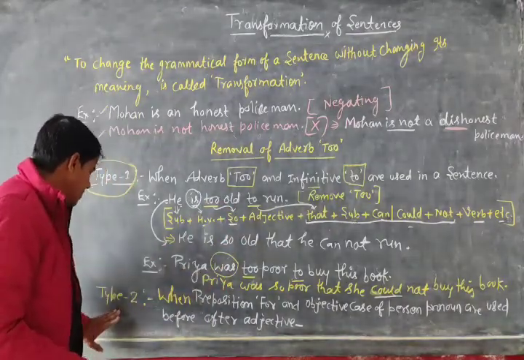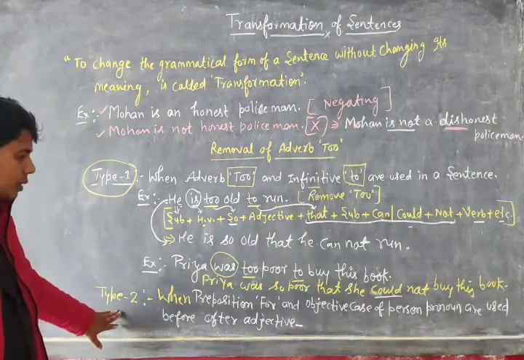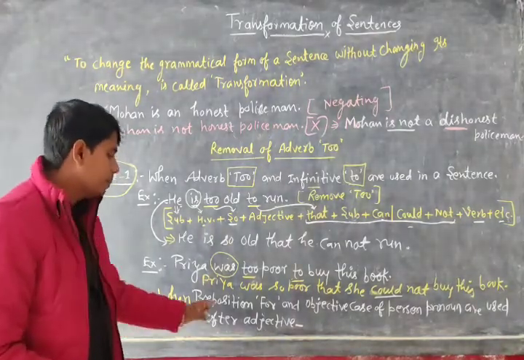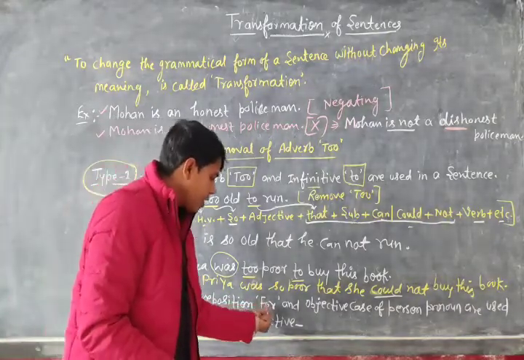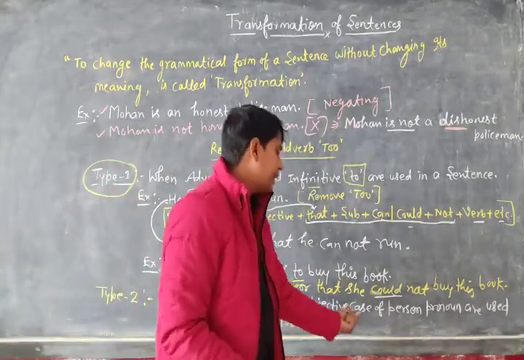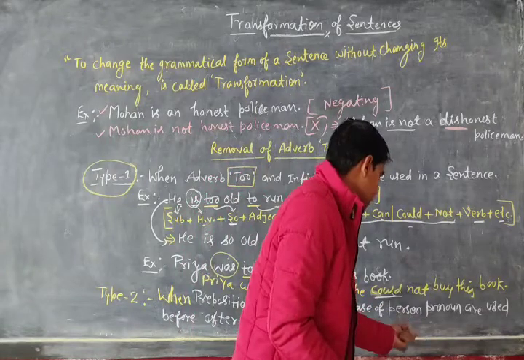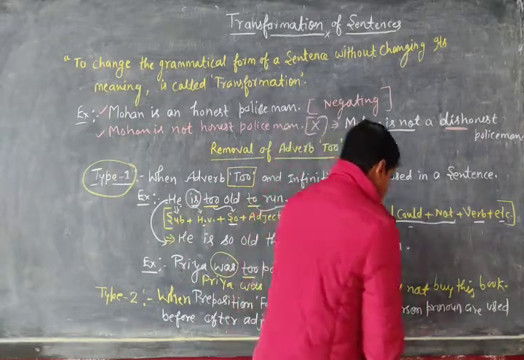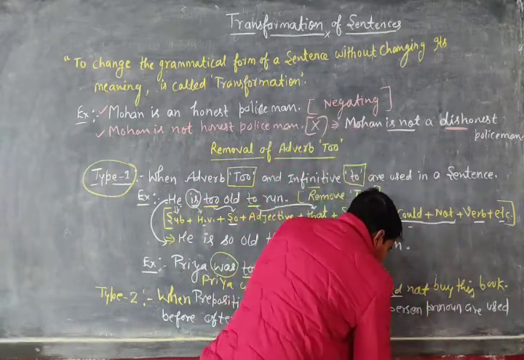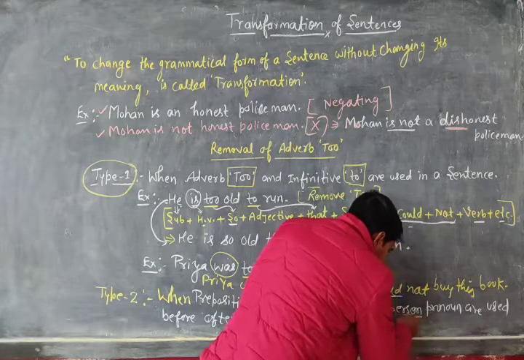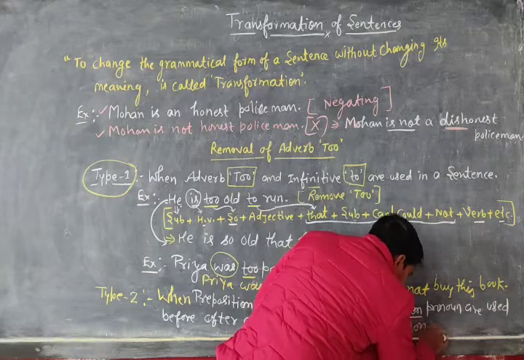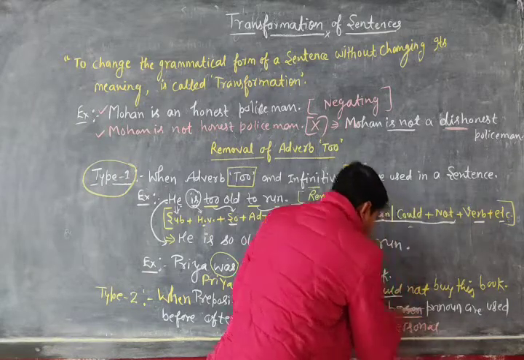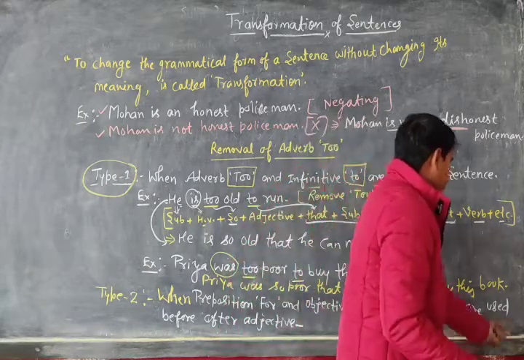Now see type second. When preposition for and objective case of personal pronoun are used.